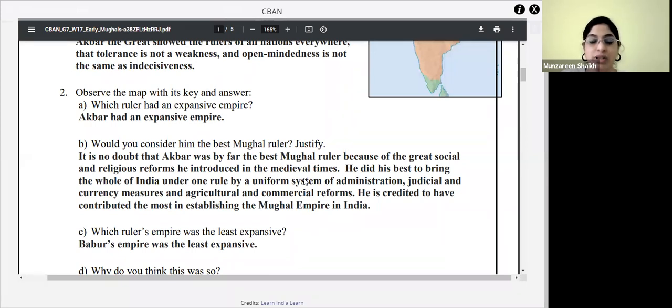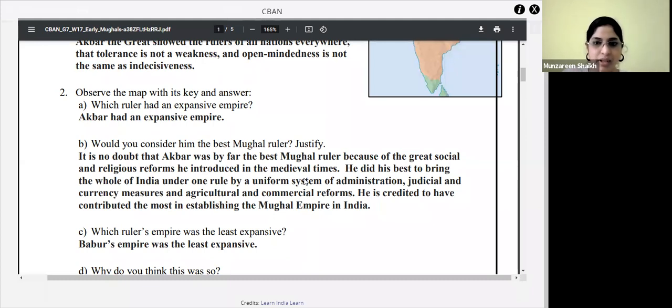That is the reason. So here they have given you three reasons. Number one, he brought religious reforms. Number two, he brought one uniform system in different aspects, that is administration, judicial, agriculture, currency, and commercial reforms. And the third point is he contributed in establishing the Mughal Empire in India.